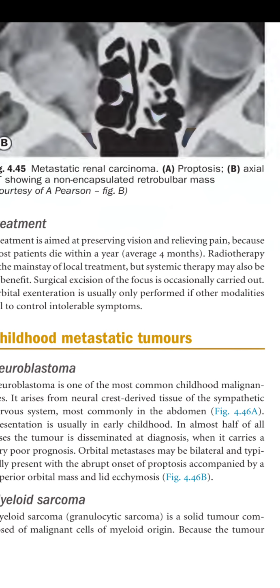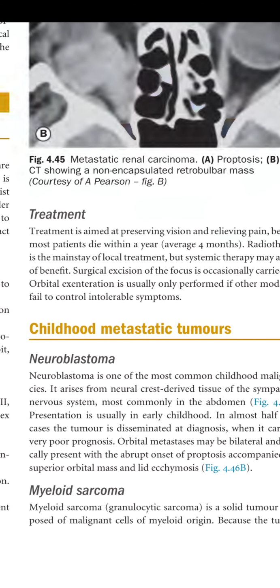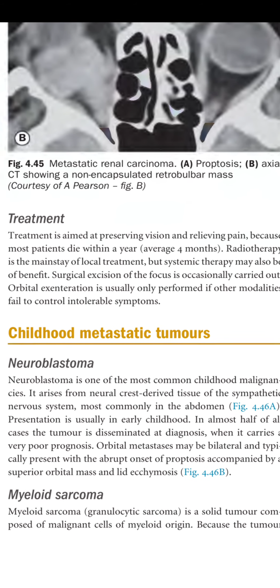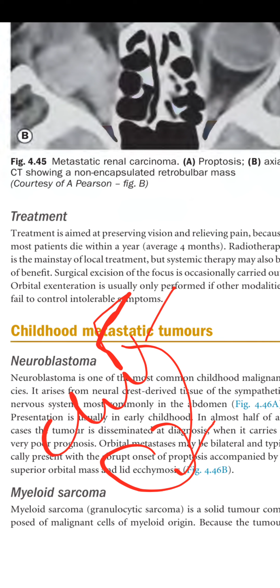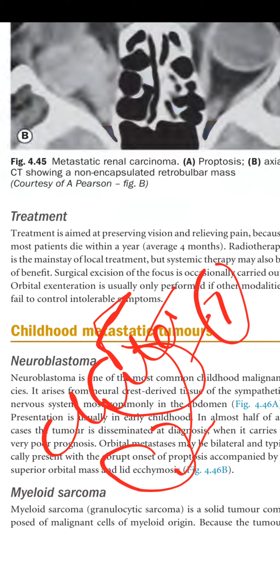Orbital metastasis may be bilateral and typically presents with abrupt onset of proptosis accompanied by a superior orbital mass and lid ecchymosis. Very important, lid ecchymosis is associated with neuroblastoma in childhood. Basically, these are the neural crest cells that have been proliferating, and these are most commonly located in the abdomen, and when it metastasizes to the liver and to the orbit, it causes the proptosis, mass, and lid ecchymosis.